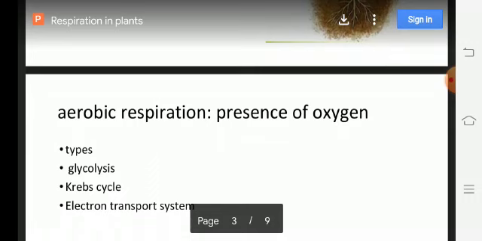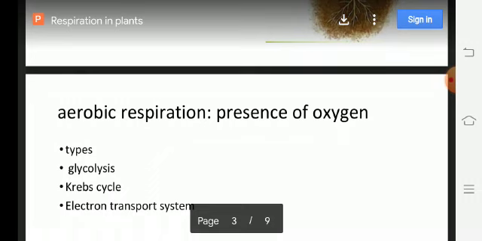In aerobic respiration, the substances which undergo oxidation are said to be respiratory substrates. Those respiratory substrates may be glucose, or fats, or proteins.